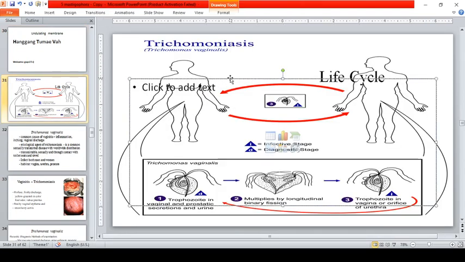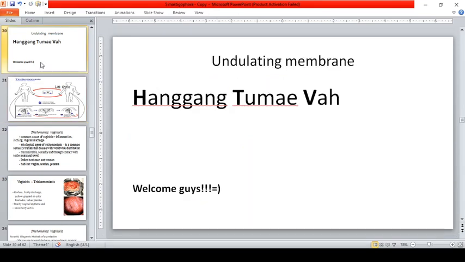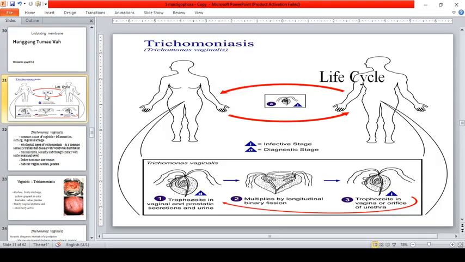Okay, so we go to the life cycle. If you have noticed, guys, the three Trichomonas that we discussed, they do not have a cyst stage. Okay? Wala silang cyst. Trophozoite lang ang meron sa kanila na stage. So, this is the life cycle of Trichomonas vaginalis, because this is the most important among the three. Okay, so trophozoites in the vaginal and prostatic secretion and urine.